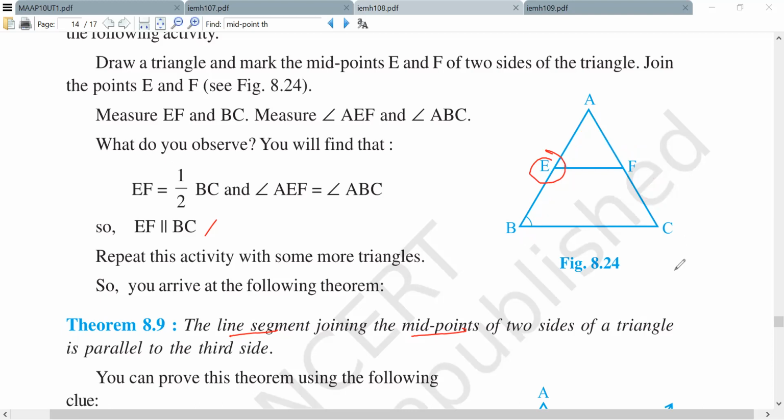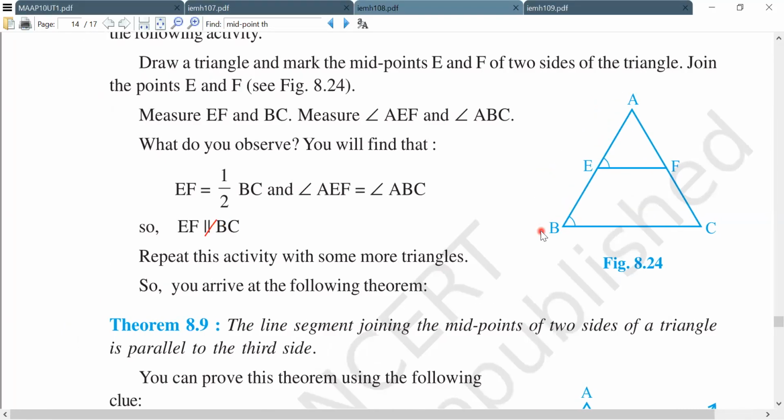The line segment joining the midpoints, automatically, this is not something which you have done, but automatically they will become parallel to the third side. This and this will become parallel. We have not drawn it parallel. That was not our intention.